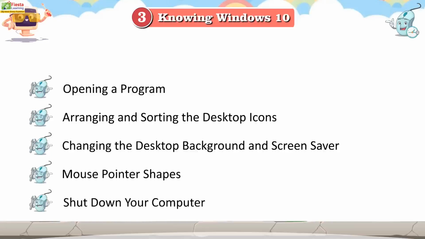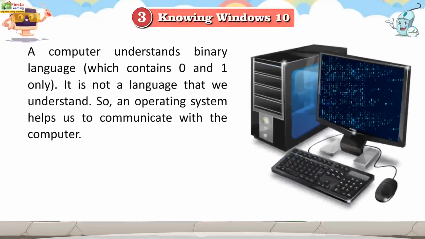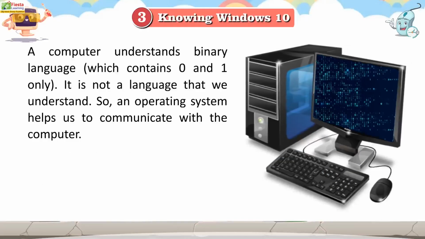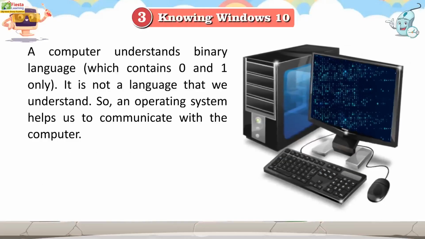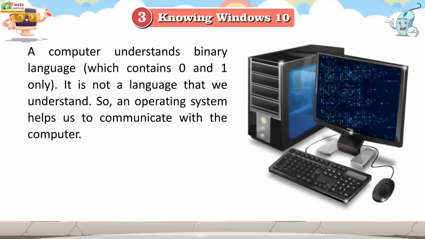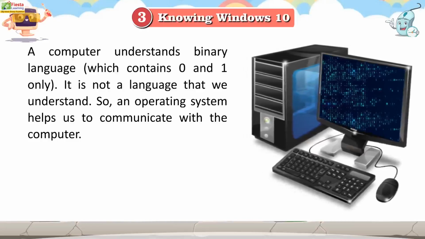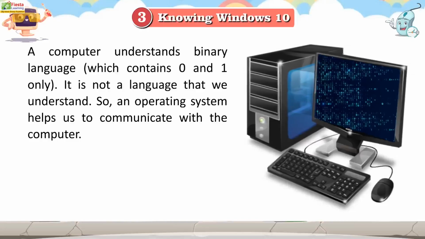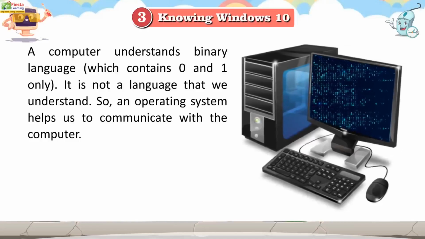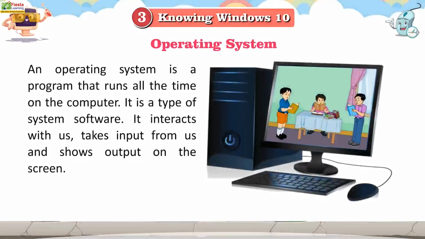A computer understands binary language, which contains 0 and 1 only. It is not a language that we understand, so an operating system helps us to communicate with the computer. An operating system is a program that runs all the time on the computer.